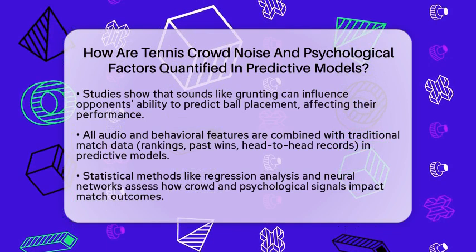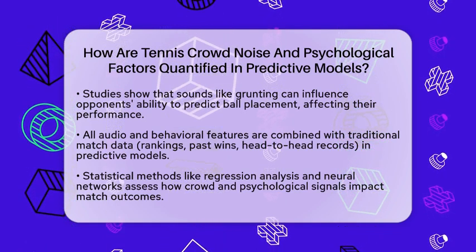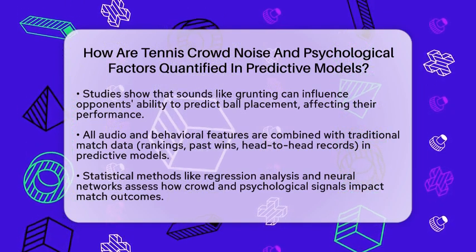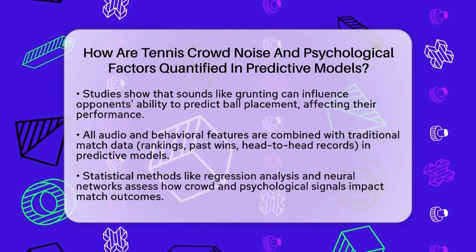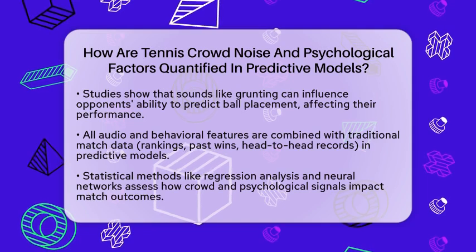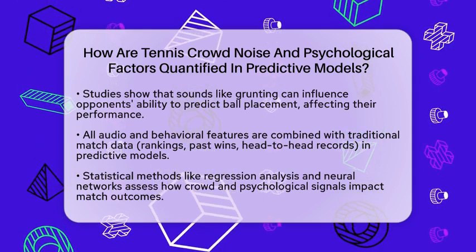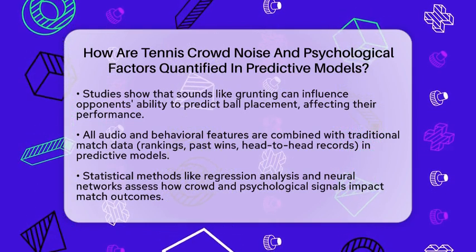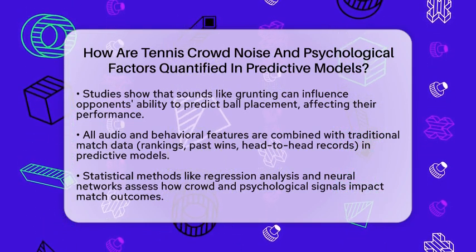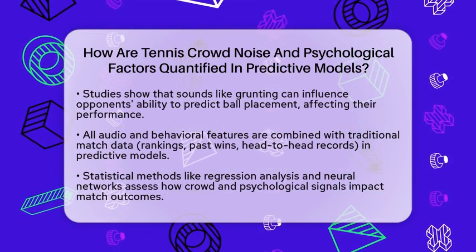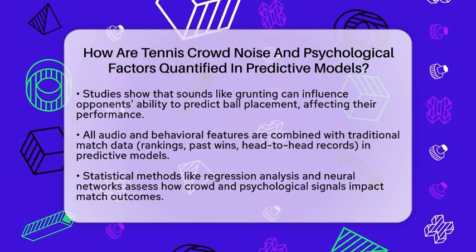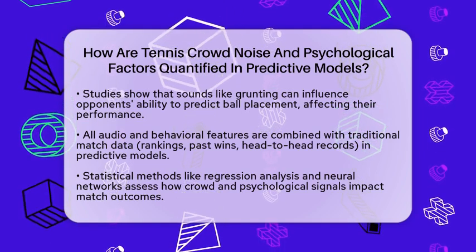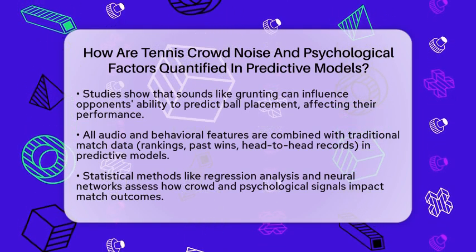In predictive models, all these audio and behavioral features are combined with traditional match data like player rankings, previous wins, and head-to-head records. Using statistical methods like regression analysis or neural networks, analysts can see how much crowd noise or psychological signals influence the outcome. For example, a neural network might find that increased crowd noise correlates with a higher chance of a player making errors, especially if combined with signs of stress like frequent grunting.